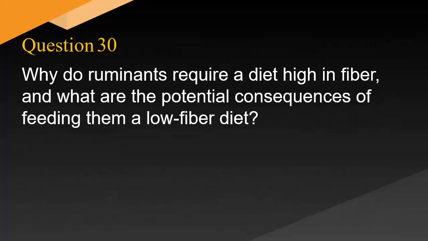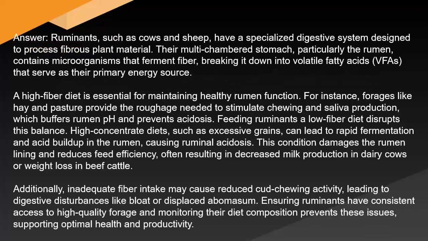Why do ruminants require a diet high in fiber, and what are the potential consequences of feeding them a low-fiber diet? Answer: Ruminants, such as cows and sheep, have a specialized digestive system designed to process fibrous plant material. Their multi-chambered stomach, particularly the rumen, contains microorganisms that ferment fiber, breaking it down into volatile fatty acids (VFAs) that serve as their primary energy source. A high-fiber diet is essential for maintaining healthy rumen function. For instance, forages like hay and pasture provide the roughage needed to stimulate chewing and saliva production, which buffers rumen pH and prevents acidosis. Feeding ruminants a low-fiber diet disrupts this balance.